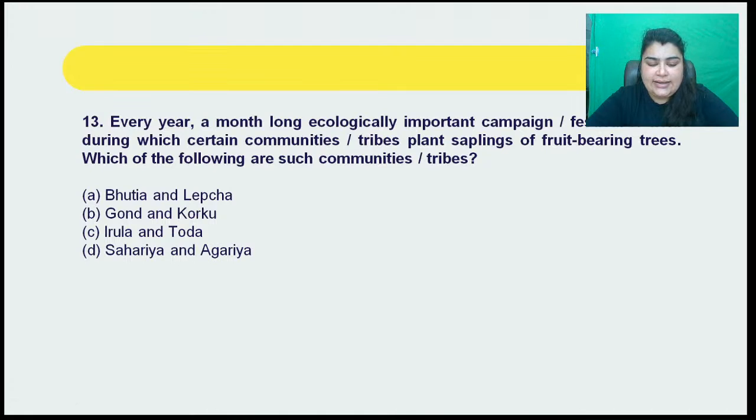A. Bhutia and Lepcha. B. Gond and Korku. C. Irula and Toda. And D. Saharia and Agaria. So these are the names of the tribes that are given here. So you have to tell the answer for this particular question. It is a fairly factual question here. So if you would know this, you would know. If you wouldn't, it will be very difficult, right?